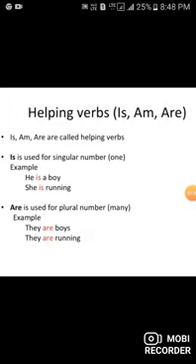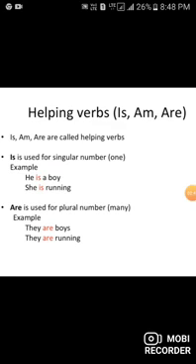Next, we are going to see the helping verbs. Sometimes we use more than one word to show action. Those words are called helping words. What are they? They are is, am, are. Is, am, are are called helping verbs. See, is is used for singular number. That means one. For example, he is a boy. She is running. Here, is is the helping verb.